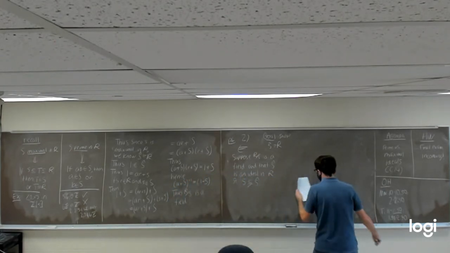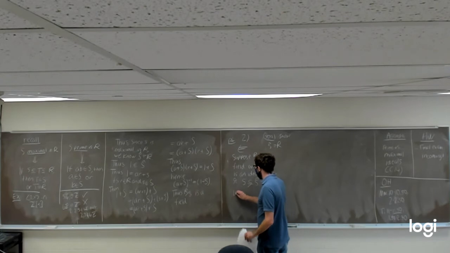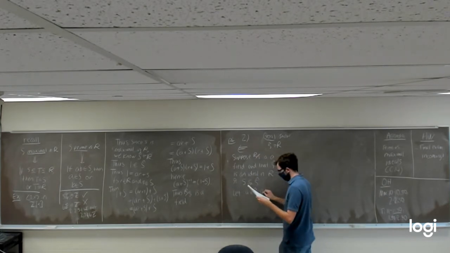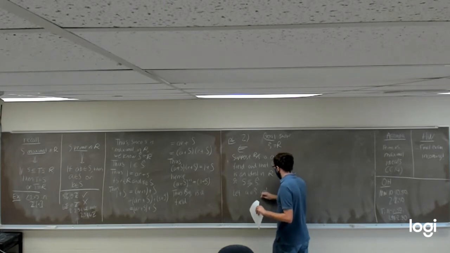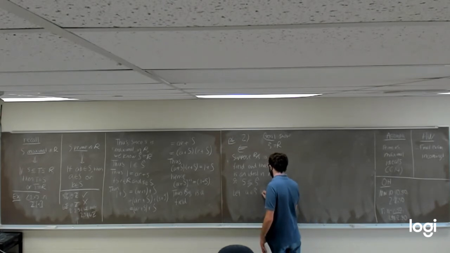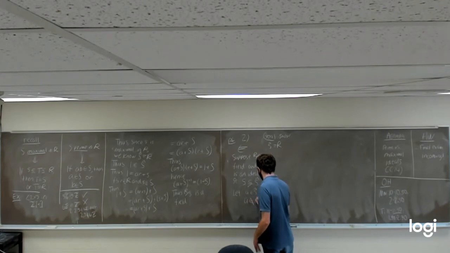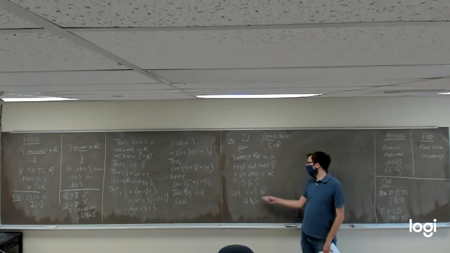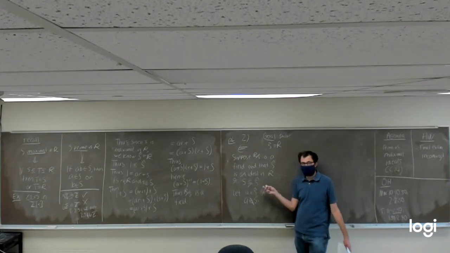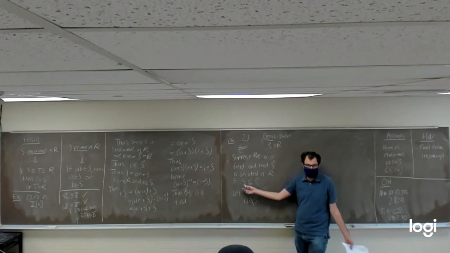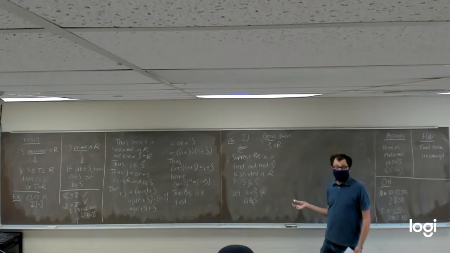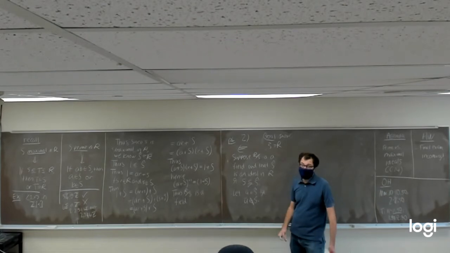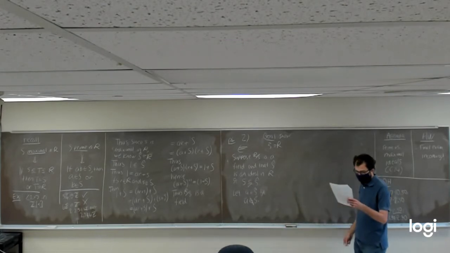S is properly contained in S hat. So first of all, I'm going to let A be an element in S hat. And we're going to choose A specifically such that A is not an element in S. We should be able to do that. We assume that S hat properly contains S, meaning it contains everything S does, and then some. That means we should be able to choose some element that is in S hat but not in S, which I'm going to call A.